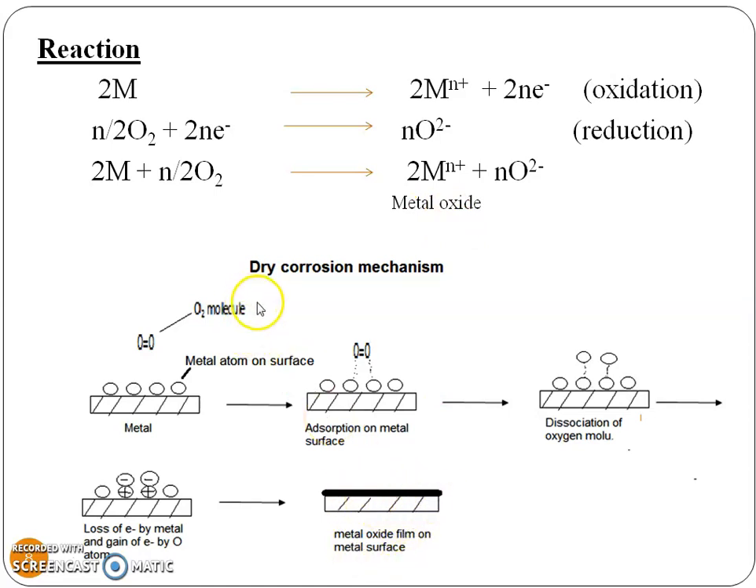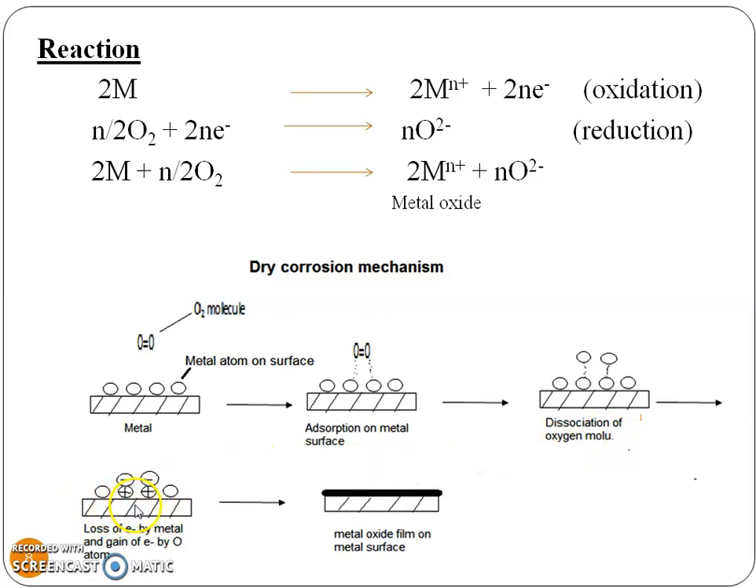So this is the schematic diagram of the mechanism of dry corrosion. This is the first step, adsorption on the metal surface. This is an O2 molecule, and this O2 molecule is adsorbed on the metal surface. These are the atoms of metal present on the surface of the metal. Then this is the second step. In the second step, the oxygen molecule dissociates into 2 oxygen atoms. This is the dissociation of oxygen molecules.